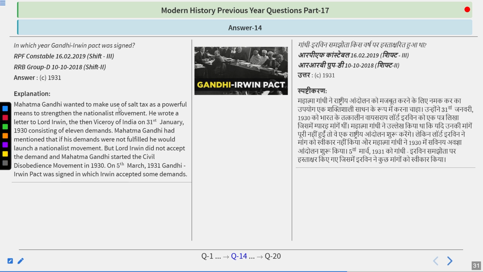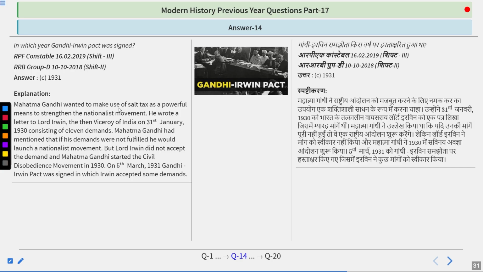He said that if his demands were not fulfilled, he would launch a nationalist movement. But Lord Irwin did not accept the demand, and Gandhi started the civil disobedience movement in 1930. On 5th March 1931, the Gandhi-Irwin Pact was signed, in which Irwin accepted some demands, except the demand that all prisoners and revolutionary prisoners be released.